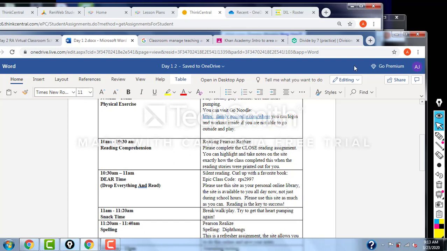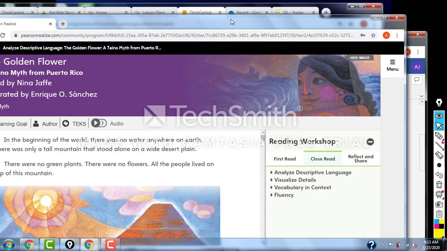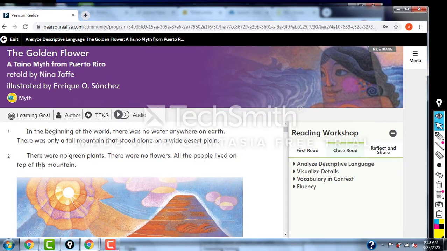If you go to the Pearson Realize account, we're doing the close read activity. We've done this before in the past, but we've had the stories printed out for the students. And students, if you remember, we would highlight them, we would underline them. For today, for the virtual, when you go to your page, you have the close read, that's what we're doing. Today we're doing descriptive language.